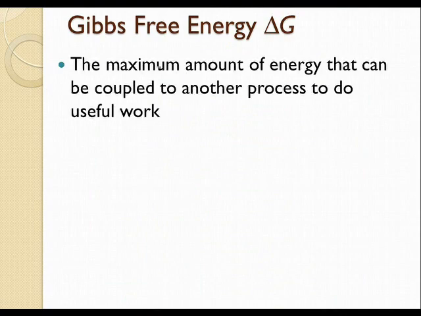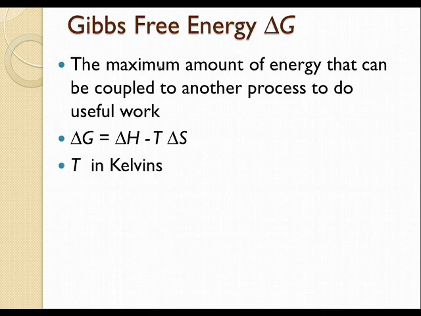Gibbs free energy, delta G, is the maximum amount of energy that can be coupled, meaning added together, to another process to do useful work. So we have these reactions that occur. We can use that free energy to do other processes. So when we couple it, we can add them together to do something else. Delta G, free energy, we can make it an equation as delta H minus T delta S. And T is in kelvins.